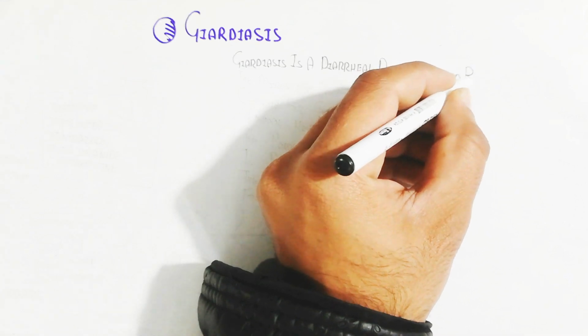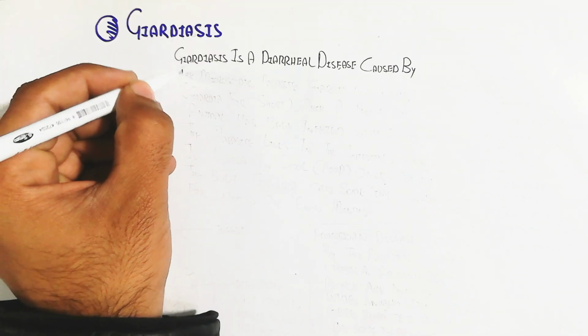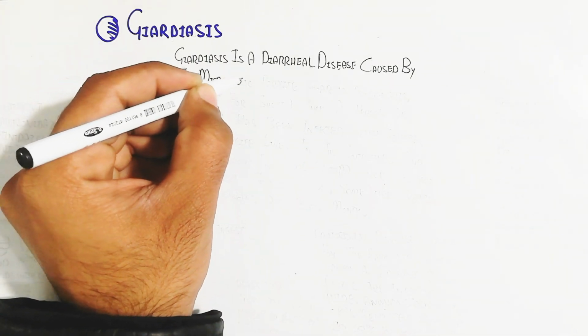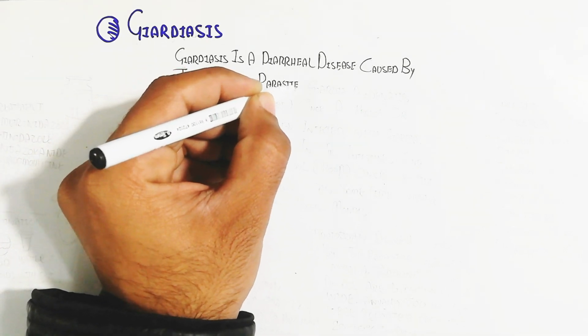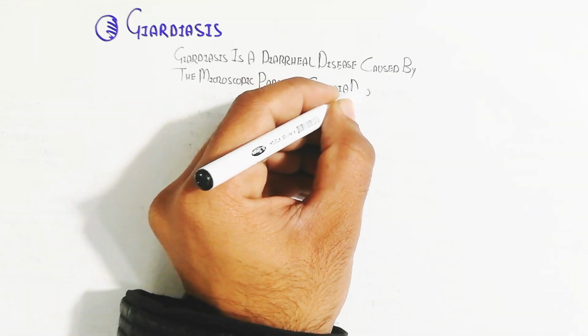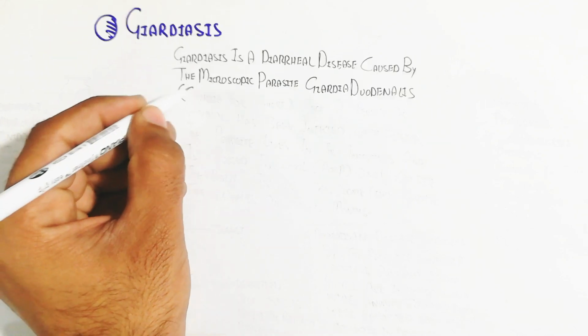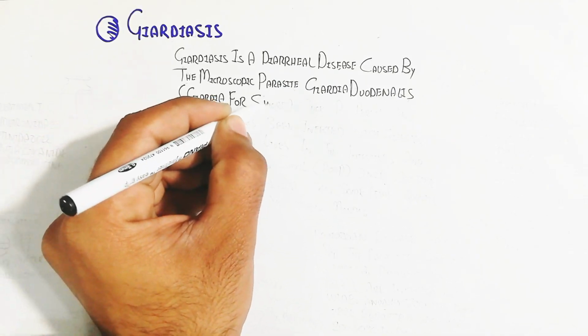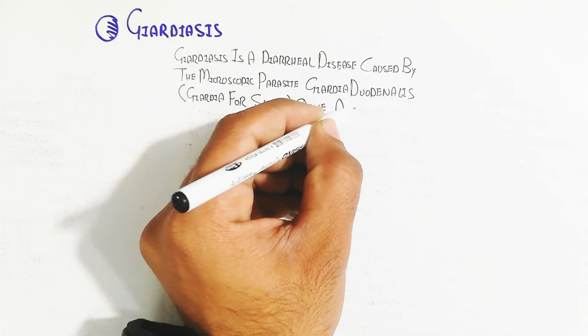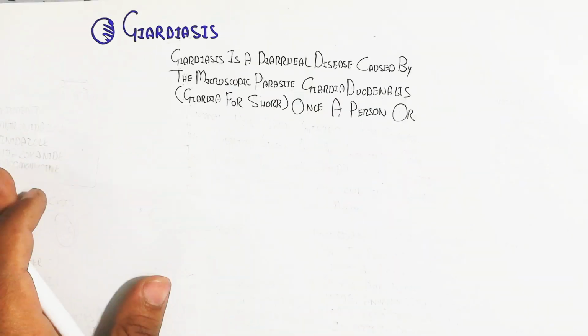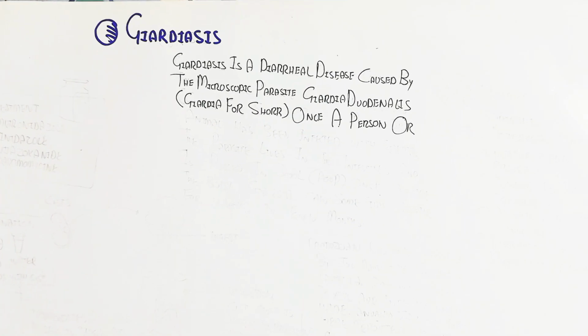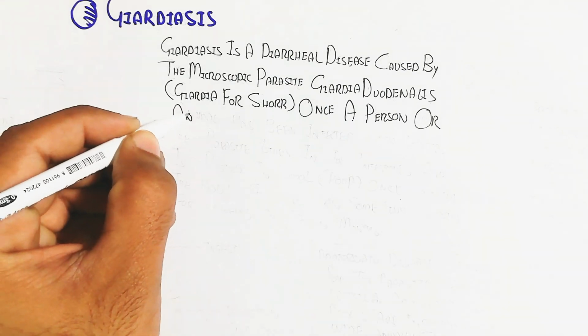Giardiasis is a diarrheal disease caused by the microscopic parasite Giardia duodenalis, which lives in the duodenum of the small intestine. For short, it is called Giardia.